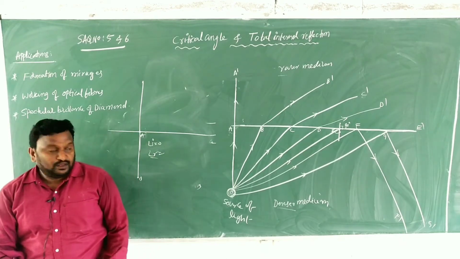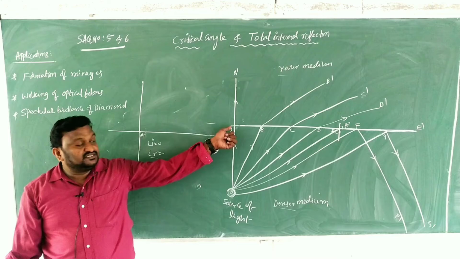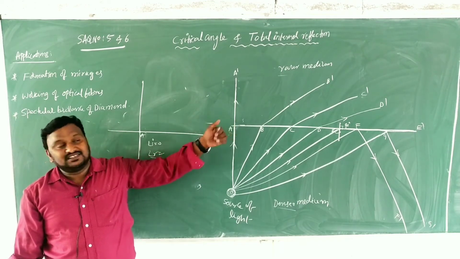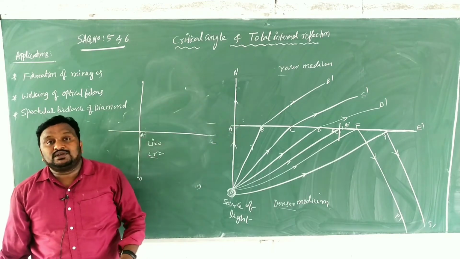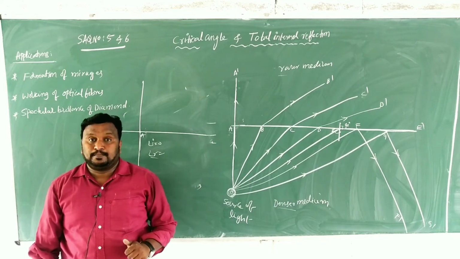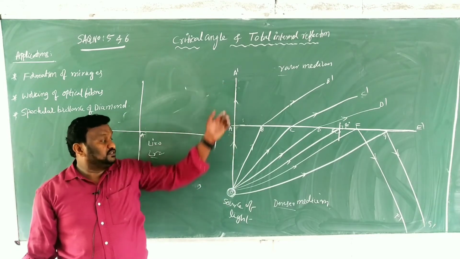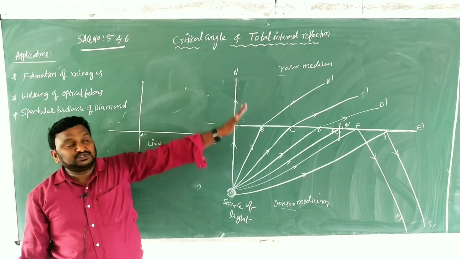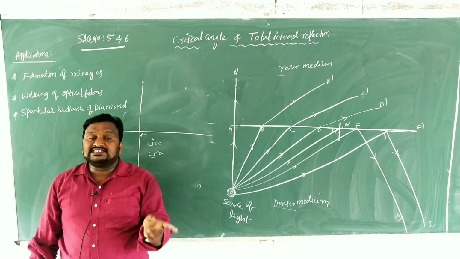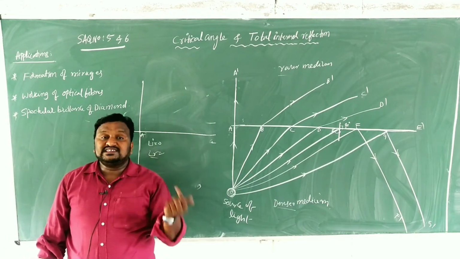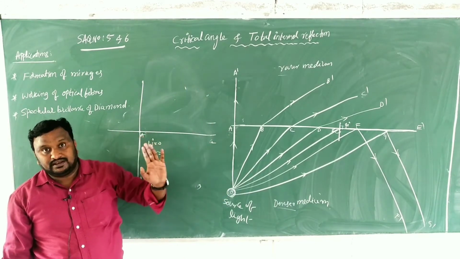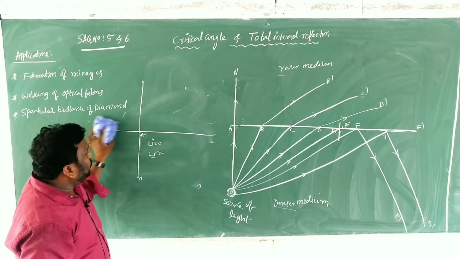That is a special case. When the light ray is moving like this, the light is refracted, but it is normal to the interface. There is no deviation of light in its path. OA dash should be straight, there is no deviation of AA dash. For that reason, sin I is proportional to sin R. When I is 0, R is also 0. That's why we are showing it like that. Clear?